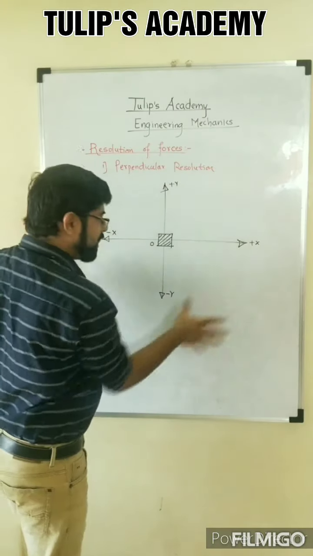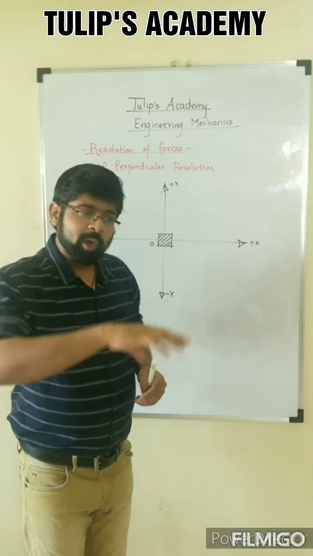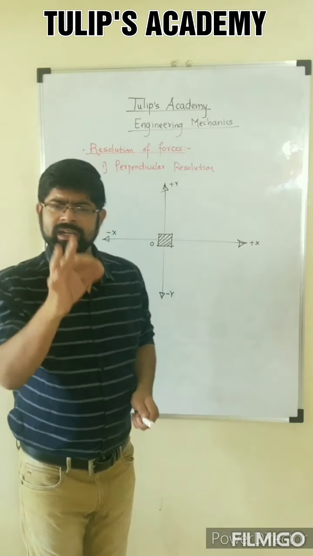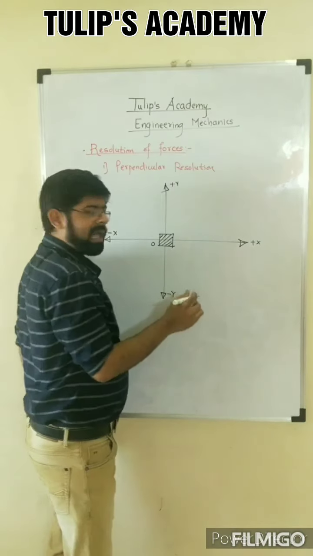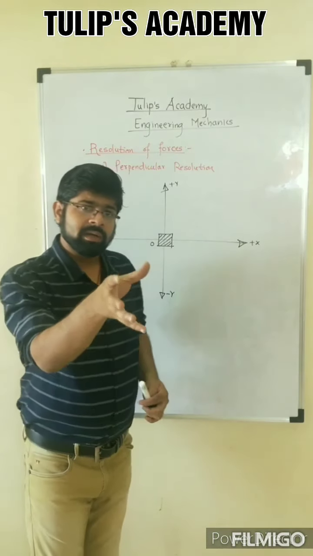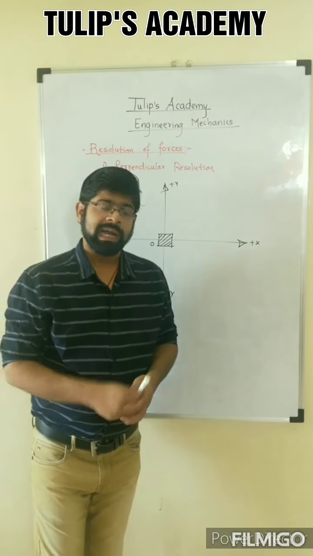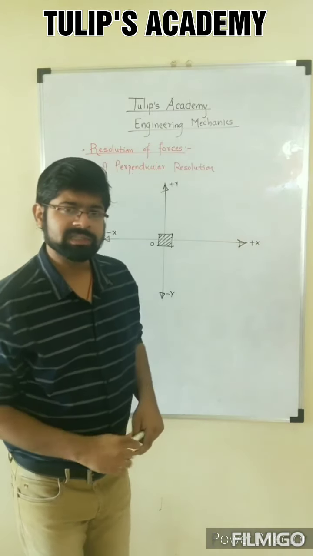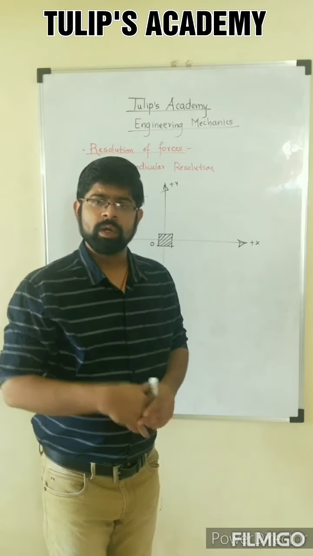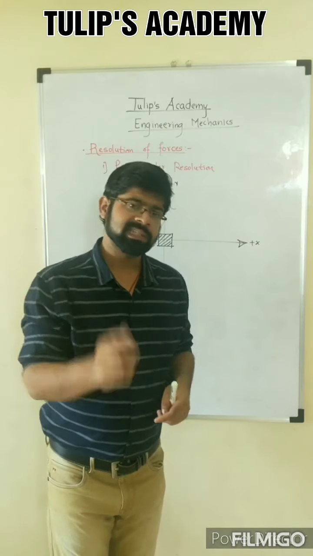Again, this entire coordinate system is a local coordinate system because it can be moved anywhere, and its inclination also can be changed. The only condition is that the angle between the x and y axes must be 90 degrees. But you can orient this entire coordinate system in any direction as you want, and therefore it is called a local coordinate system. Another coordinate system is the global coordinate system, but in the global coordinate system, the orientation of the x and y axes is fixed. The x-axis is always horizontal, the y-axis is always vertical.